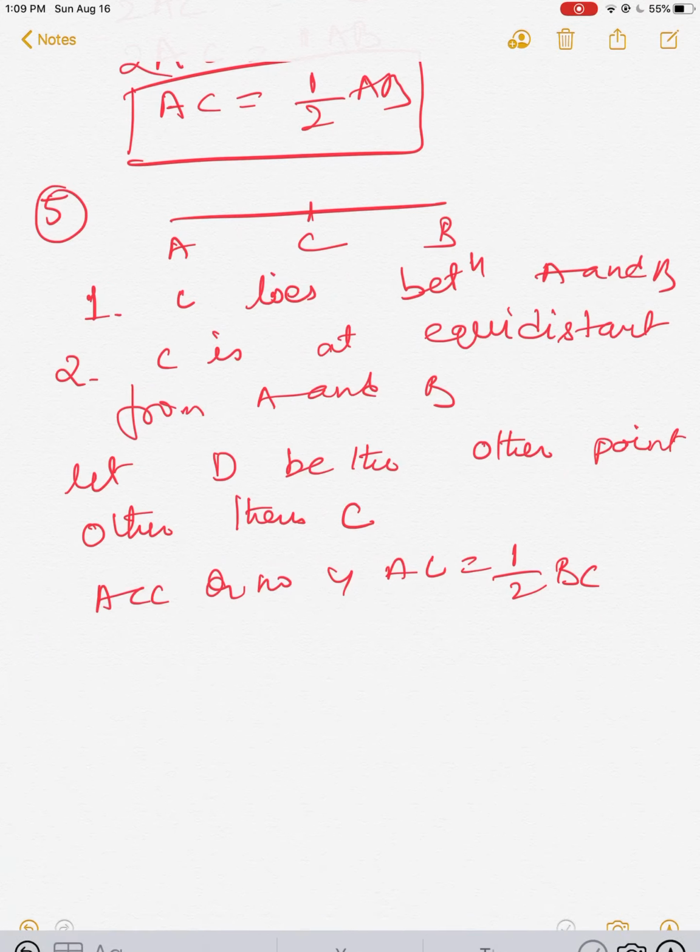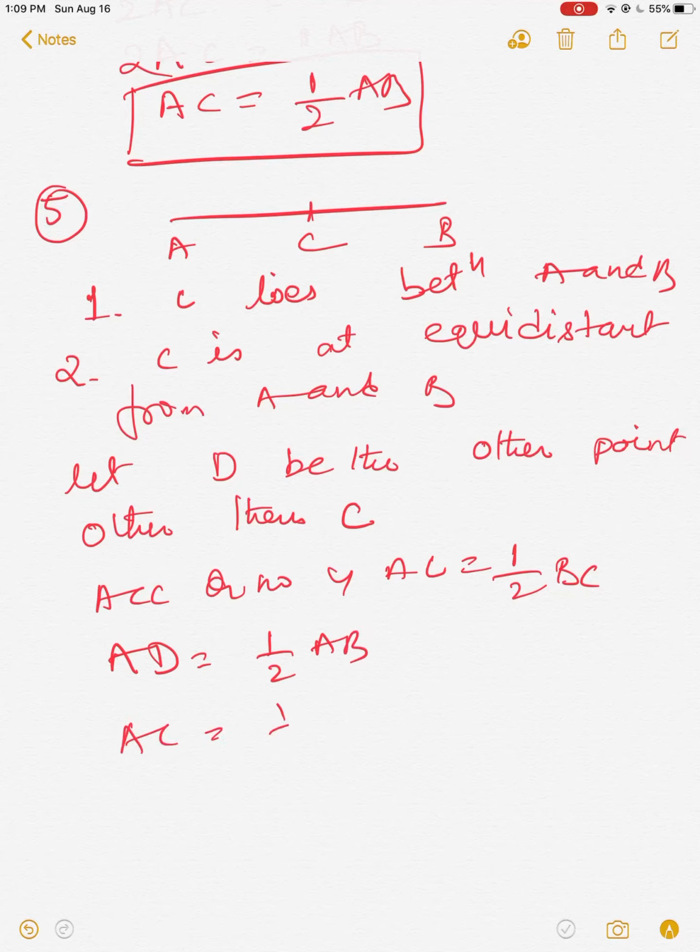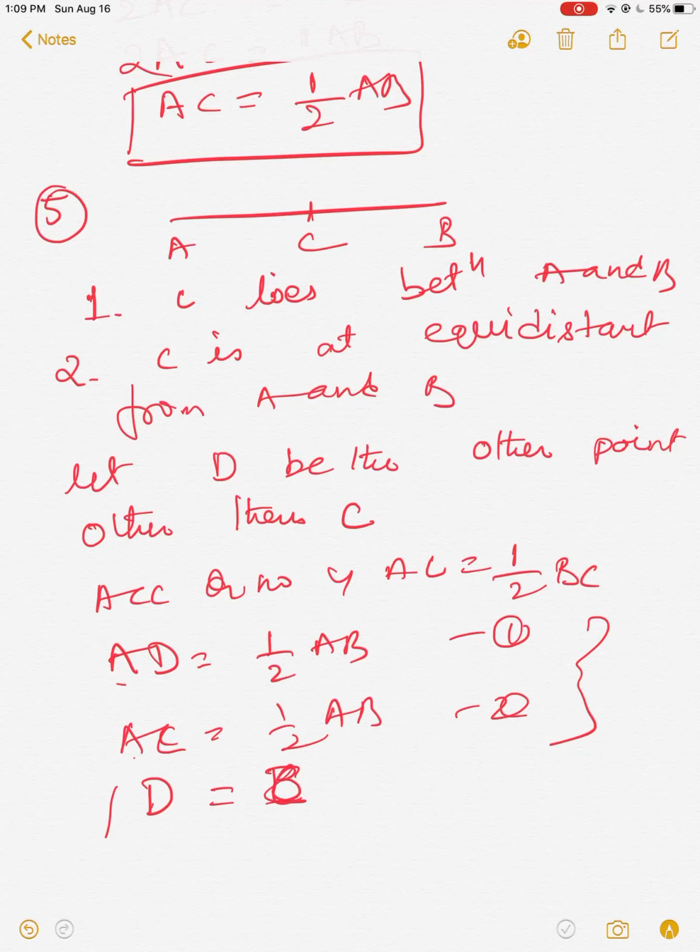In place of C, if you take D, we will get AD is equal to half AB. AC is also half AB. From both, we will get that D is equal to C.